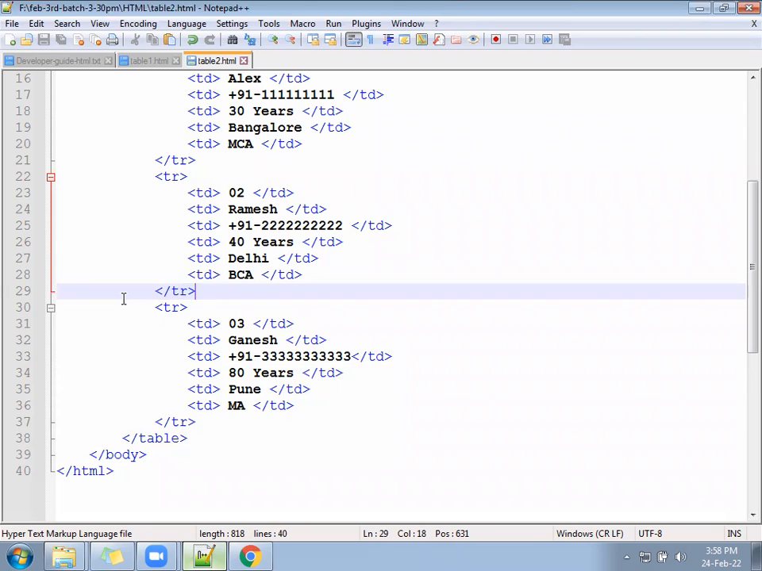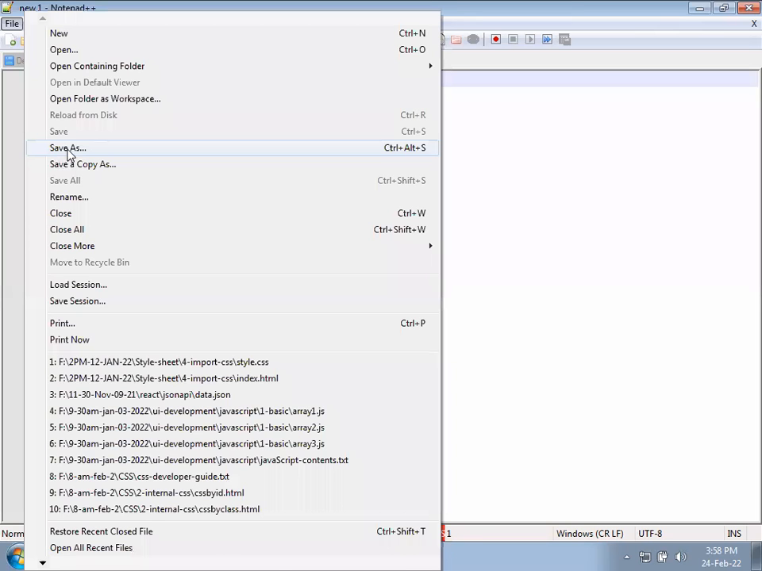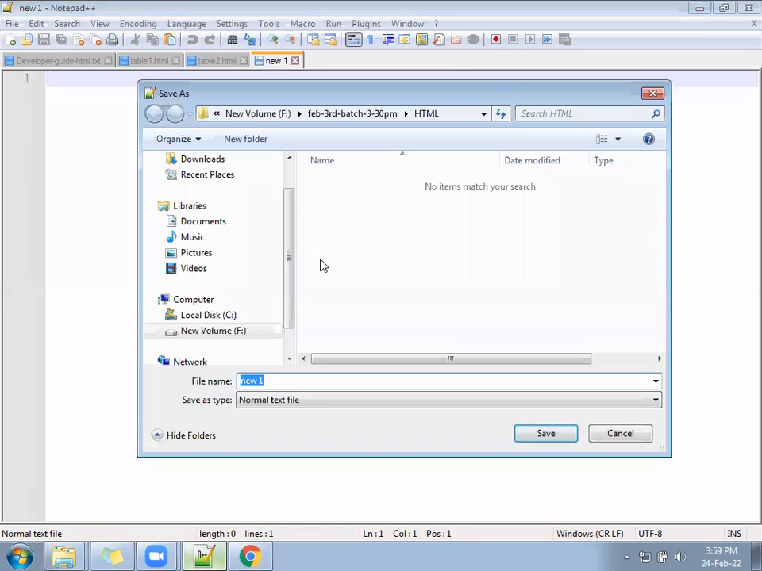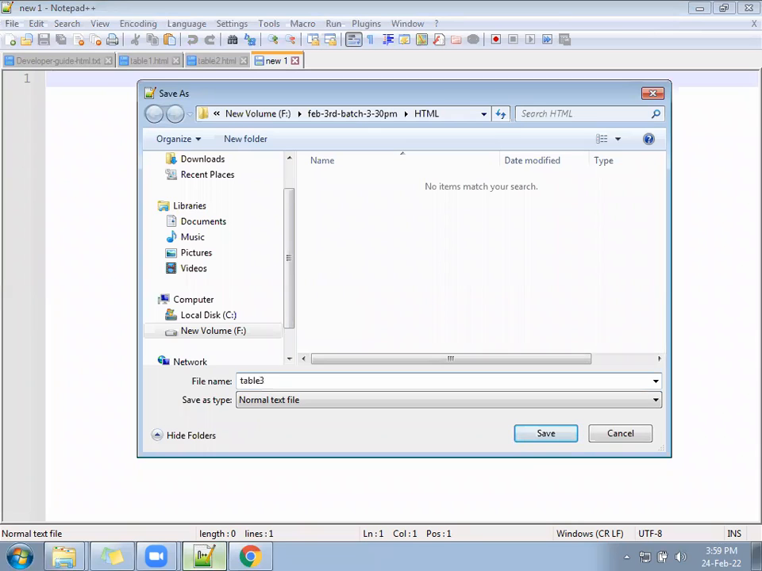Okay, go ahead, create the next file. Table 3. Now table 3, everyone must create this file. In case in the previous file you made some mistake, leave that. Table 3 should be suitable for you.